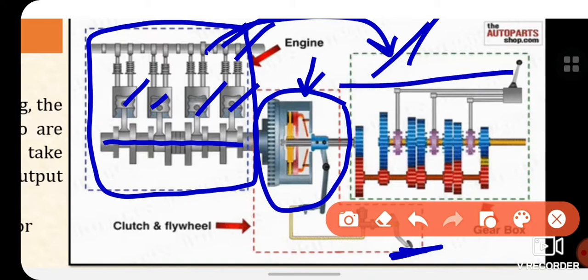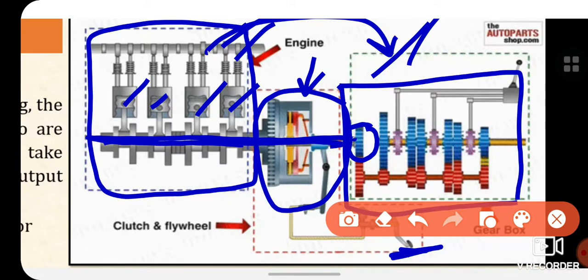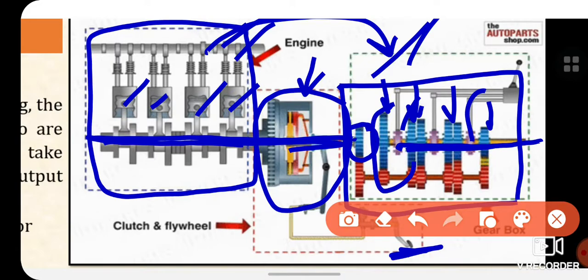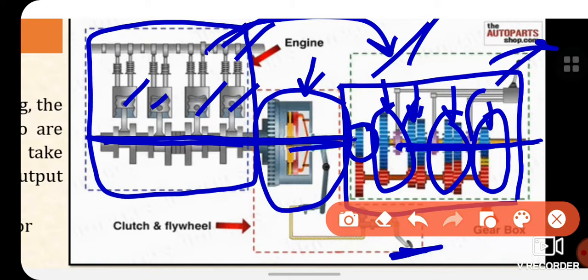And then these are the number of gears you are observing, that are all in connection with the gear connected with the clutch shaft, meaning it is coming from the driving shaft. And here is another shaft over which a number of gears are mounted along with the dog clutches. So this is how the gears are used to transmit motion from the engine part to the driving wheel.